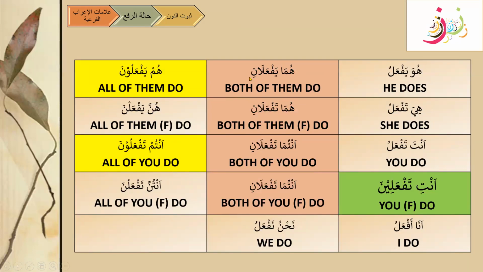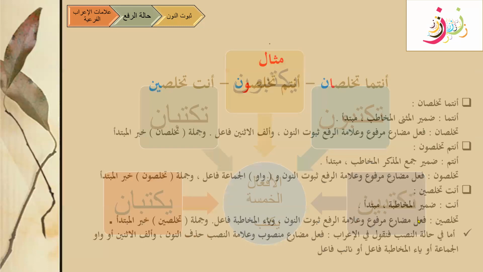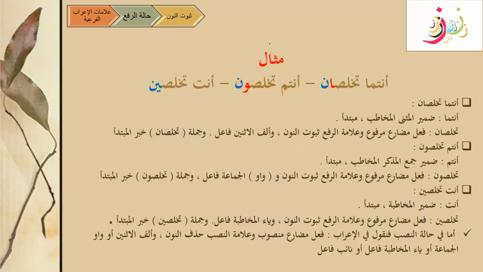This is the rafa chart. We know that this subut noon is a sign of rafa, other than the real sign, that is the Dhamma sign. So this was the last i'rab far'iyya for halat rafa, subut noon, which is only found in afal al khamsa. Here for Kataba Yaktubu, these five afal khamsa are extracted: Yaktubani, Taktubani, Yaktubuna, Taktubuna, and Taktubina. And we also did the i'rab for these afal al khamsa in the previous session, so we can go through it again. Like here, look at the misal.